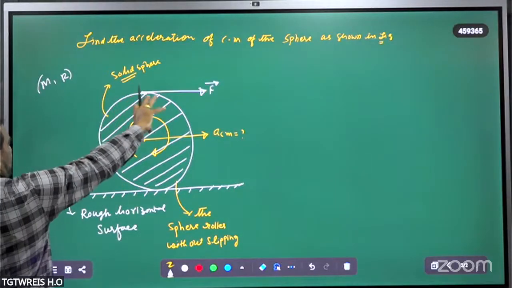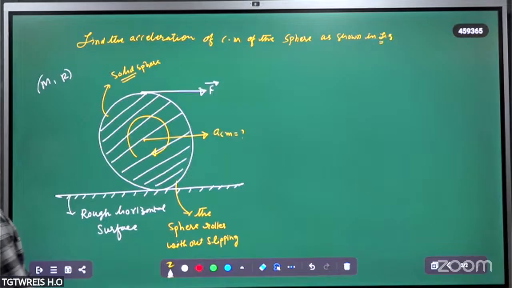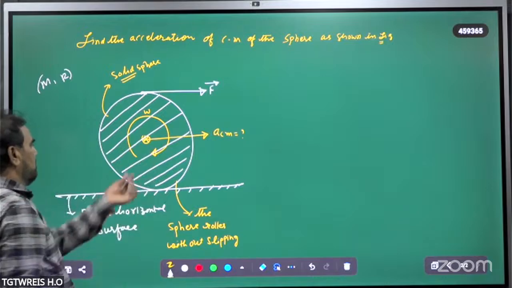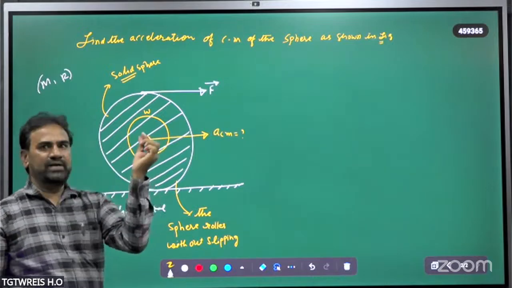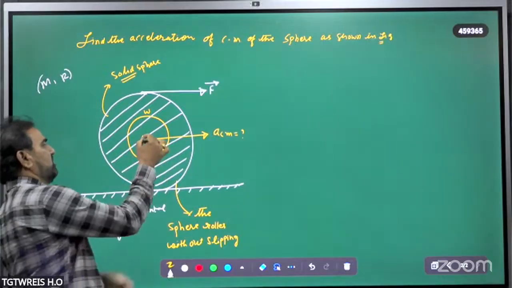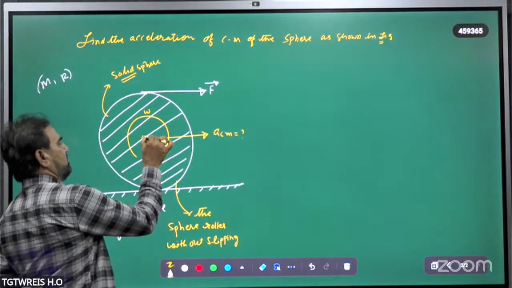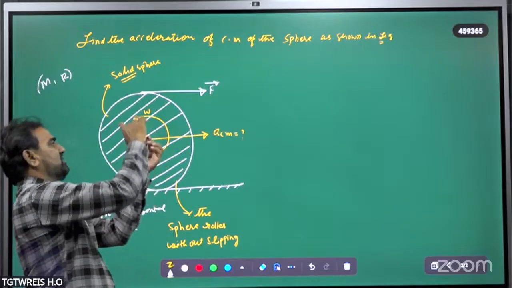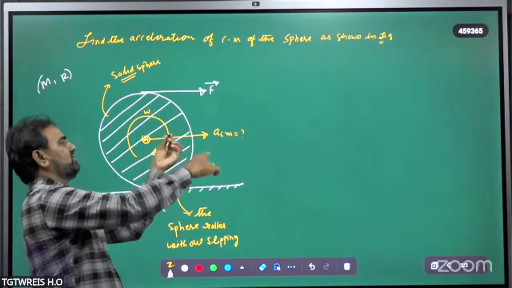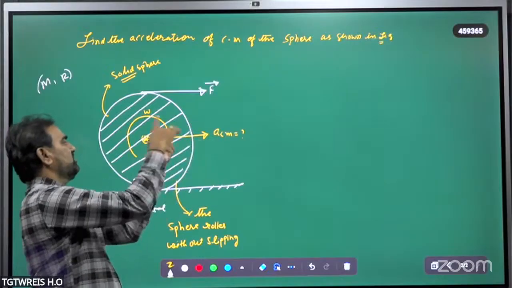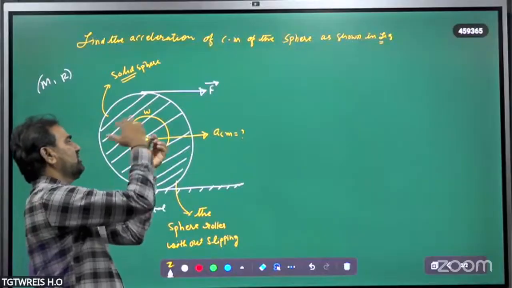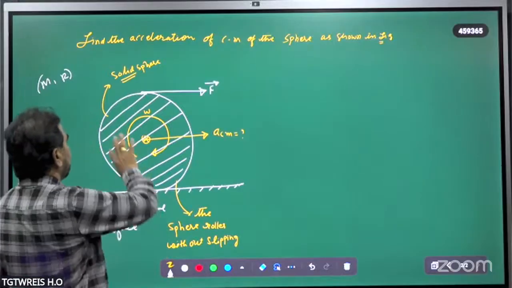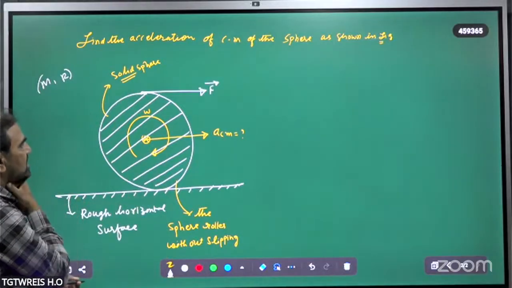When a sphere is rolling like this, about this axis of rotation, the axis of rotation acts perpendicular to the plane. The sphere is rolling on the horizontal surface, and the center of mass is moving along the tangential direction. In this case, you have to calculate the acceleration of the center of mass.